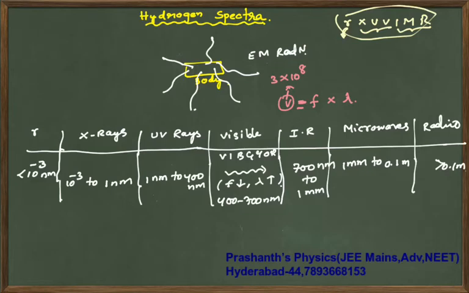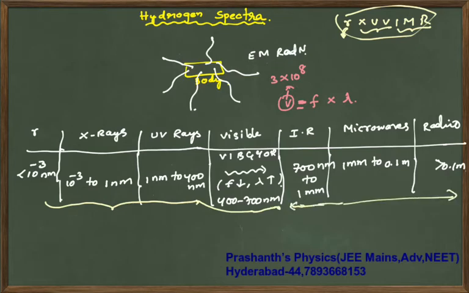Next, coming to the nanometers part. Till here you have values in nanometers; from here it changes. These three values you can remember. So first it is less than 10 power minus 3, then 10 power minus 3 to 1, 1 to 400, 400 to 700, and 700 to 1 mm. You must remember the values like this.